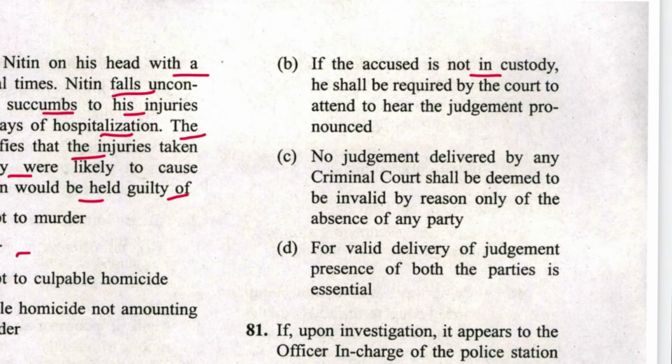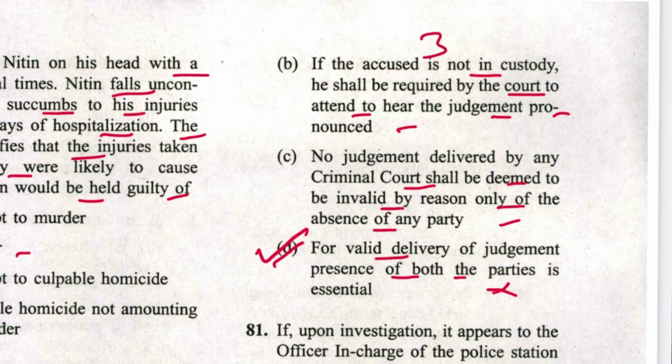If the accused is not in custody, he shall be required by the court to attend to hear the judgment pronounced, okay. No judgment delivered by a criminal court shall be deemed to be invalid by reason only of the absence of any party, it is correct. For valid delivery of judgment, presence of both parties is essential. No, it is wrong. So they are asking not correct. D is the answer. And this is section 353 of CrPC.